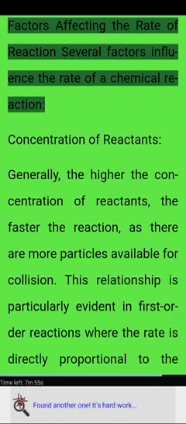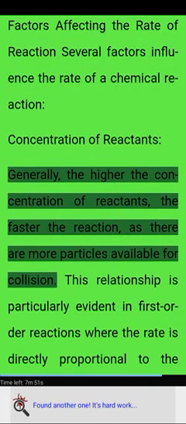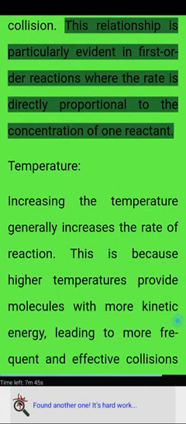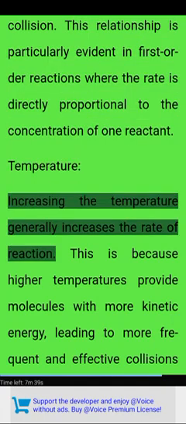Factors affecting the rate of reaction. Several factors influence the rate of a chemical reaction. Concentration of reactants. Generally, the higher the concentration of reactants, the faster the reaction, as there are more particles available for collision. This relationship is particularly evident in first-order reactions where the rate is directly proportional to the concentration of one reactant. Temperature. Increasing the temperature generally increases the rate of reaction.